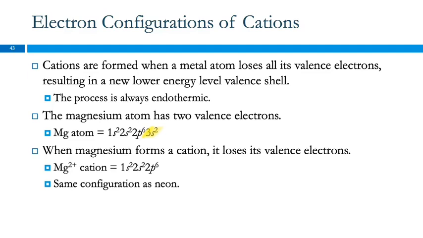And then all the electrons in that level, 3s, 3p, however many, are the valence electrons. So magnesium is going to lose those 2 electrons. They're going to leave. And so then it has this electron configuration, 1s2, 2s2, 2p6, which is the same as the electron configuration for neon.